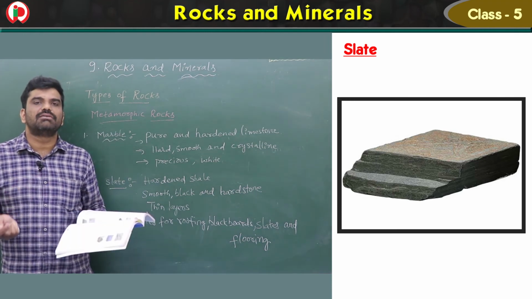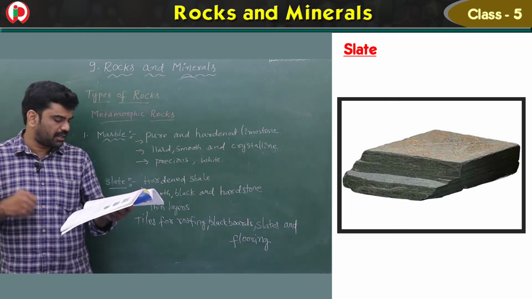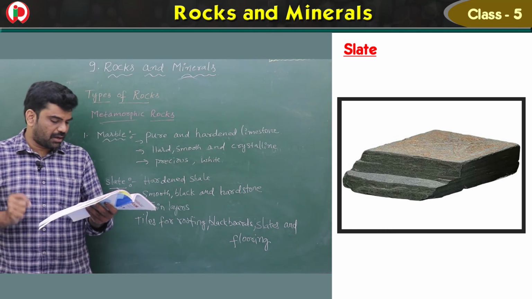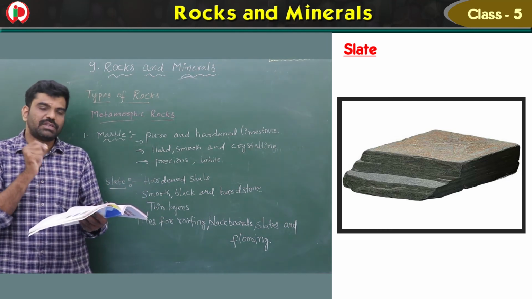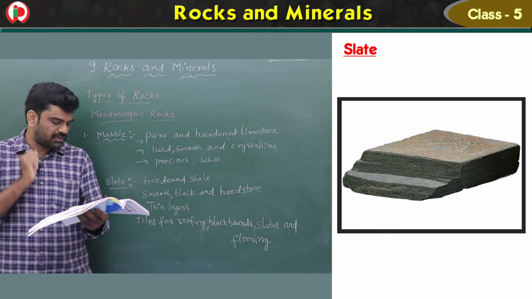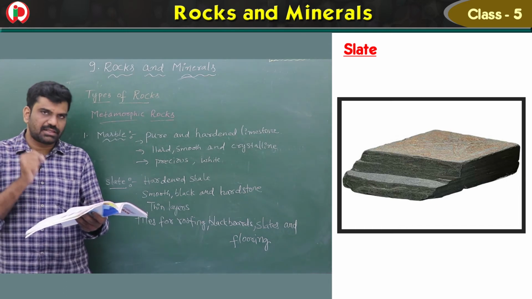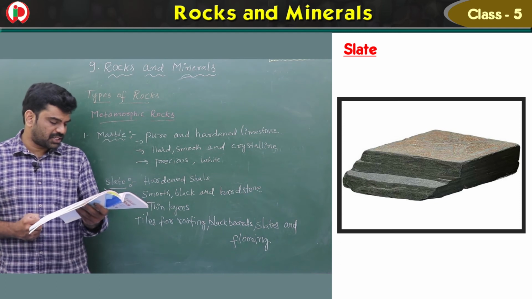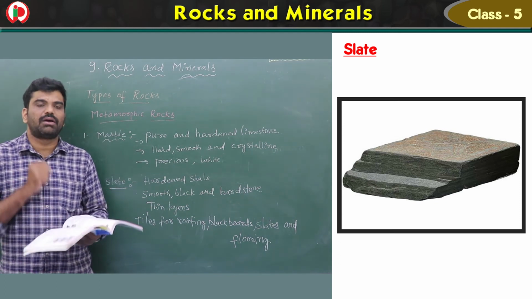Splits means breaking into thin layers. It is used as tiles for roofing on the top and also for blackboards. The board which we are using as the blackboard is made up of slate only, and the slates also, which I will write on, are made from slate only, and flooring also.